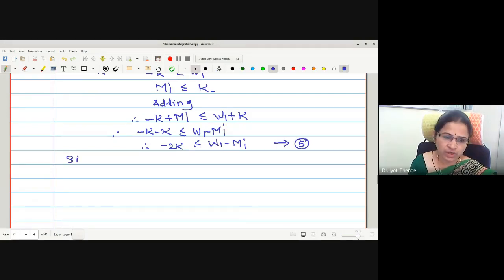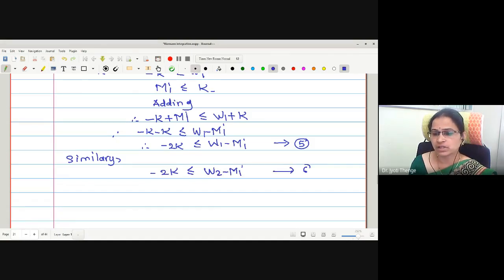And what I will do? I will write similarly for W2: minus 2k is less than or equal to W2 minus mi, and I will call this equation number 6. Now what I will do?